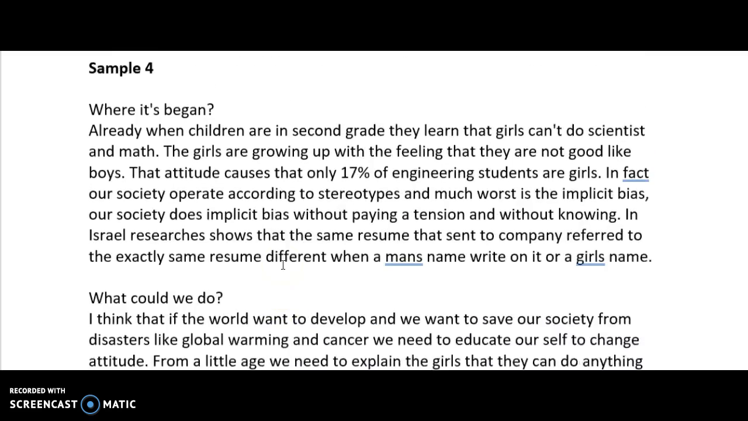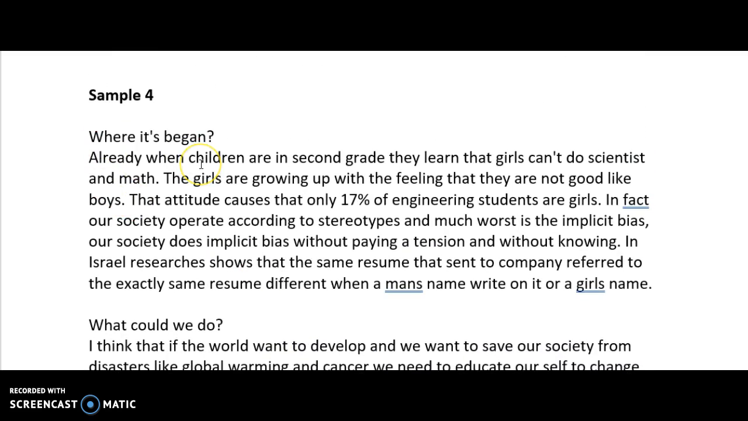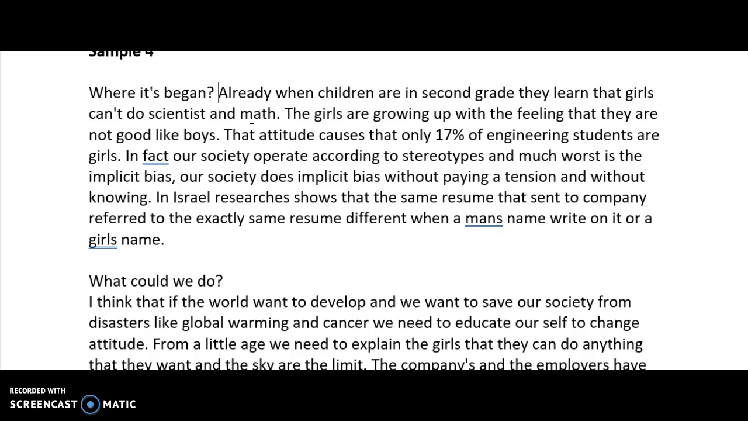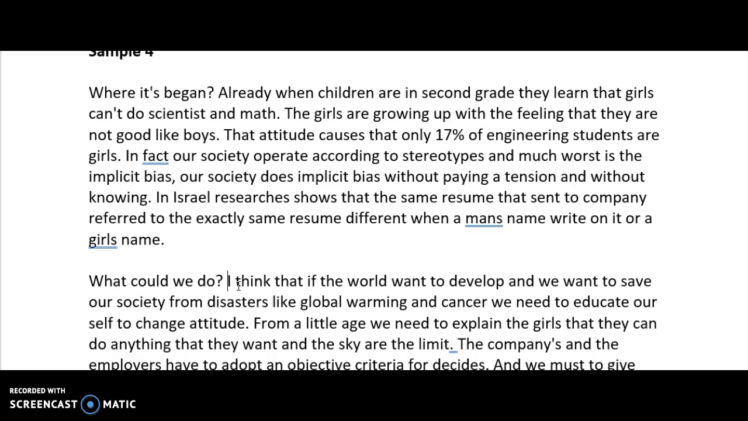Okay, so if we look here, again in sample 4, where does it begin? What could we do? So that very clearly shows me this is a solution, but do we need the title here? All the sentences are here. So we do that, and this is a very nice little way to begin each paragraph, because where does it begin? In other words, the problem. What could we do? The solution.